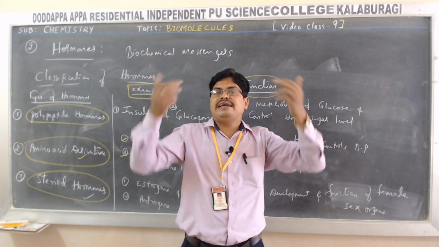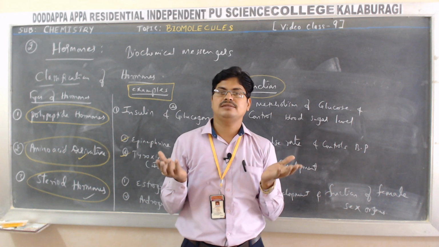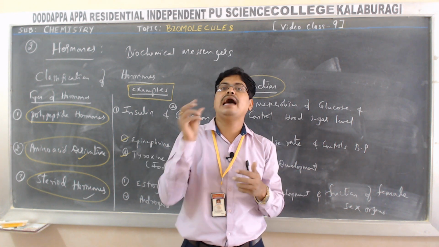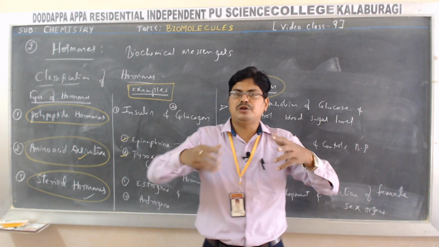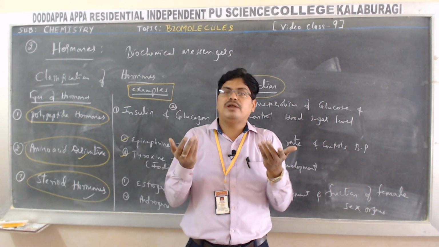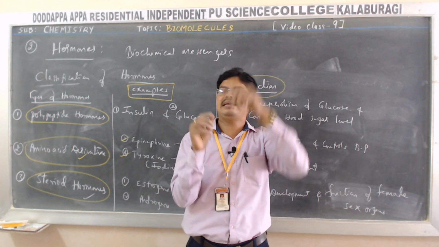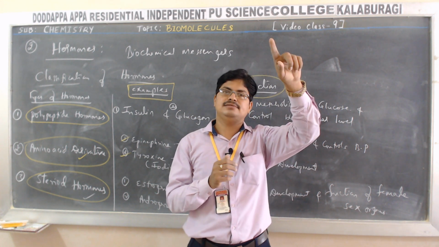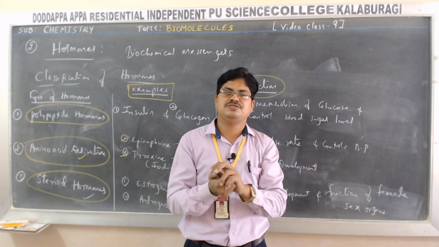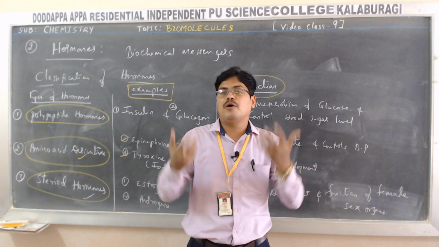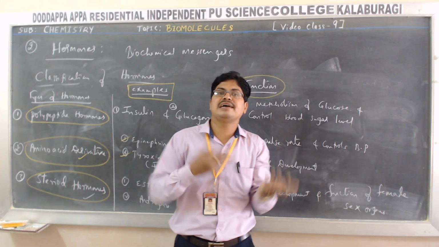Okay, when it enters our body, our body synthesizes antibody. What is antibody? It is a protein. A particular protein is synthesized by our body. This protein fights against what? The foreign particle, that is antigen. So antibody and antigen reaction takes place. Okay. This is how our body is immunized.